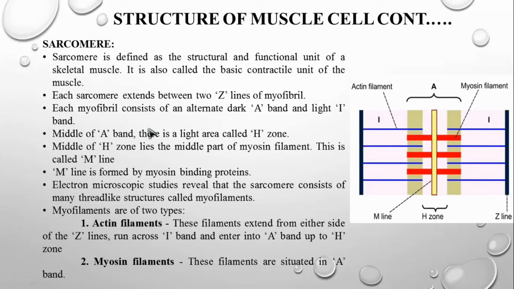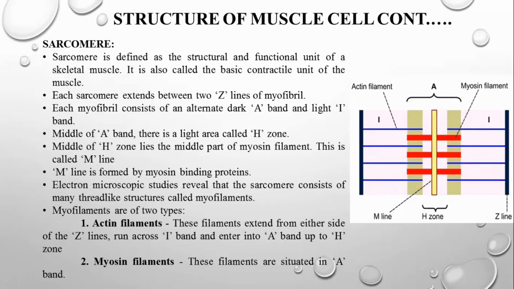Each myofibril consists of alternating dark A bands and light I bands. So you have an I band, then an A band, then an I band, again an A band, then an I band, alternately.